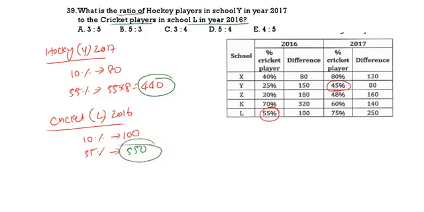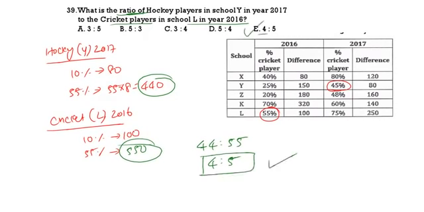What is the ratio? Ratio means 440 is to 550, or else it is 4 is to 5. So 4 is to 5 is our correct answer. Option 5, 4 is to 5 is our correct answer. See the next question.